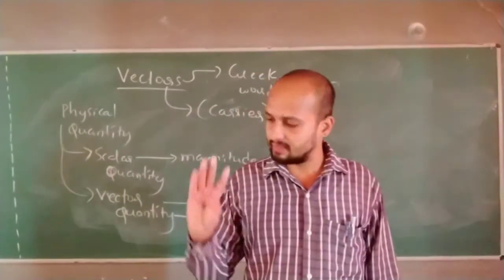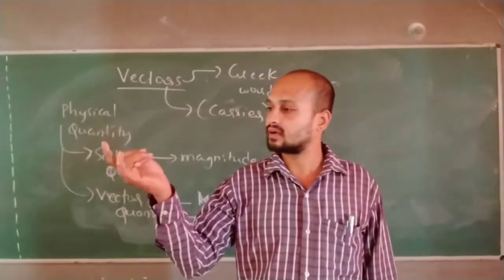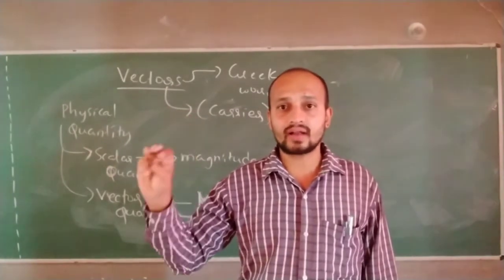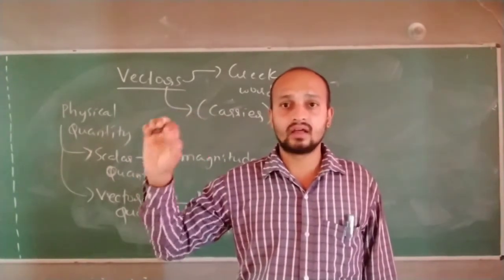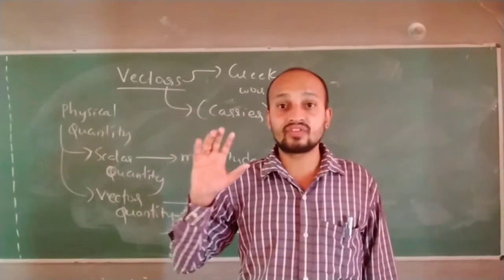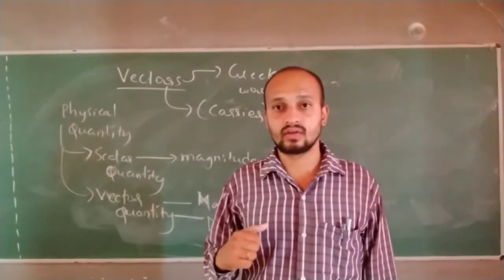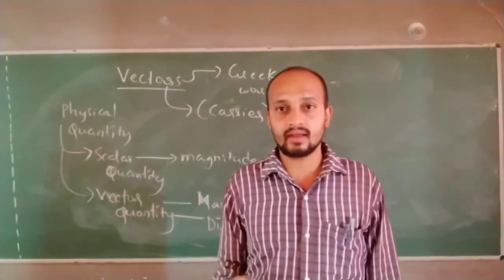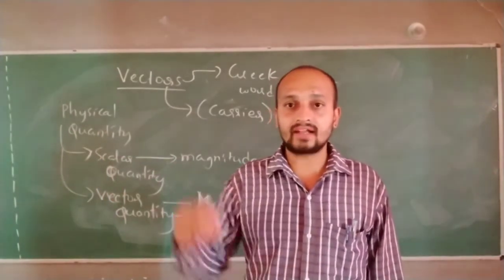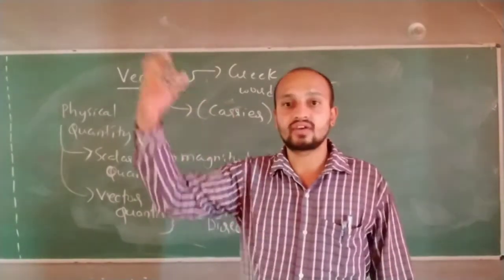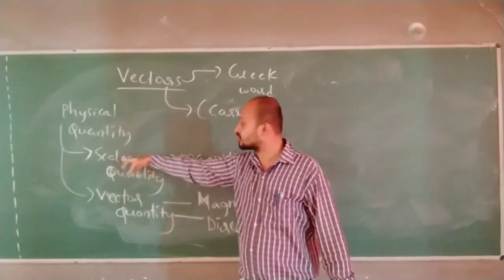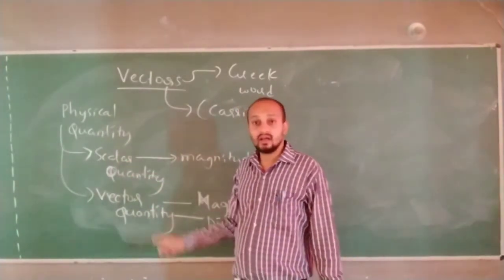Physical quantity means mass, length, time, power, energy, work, intensity. All these things are physical quantities which we are using in physics. Anything which is measurable is a physical quantity. Height of a person is one physical quantity which I can measure. So we categorize them into two types, scalar quantity and vector quantity.